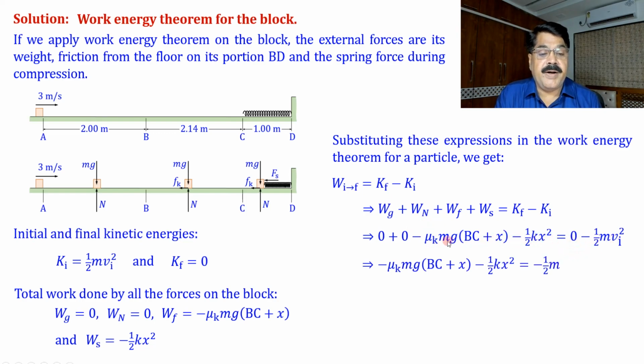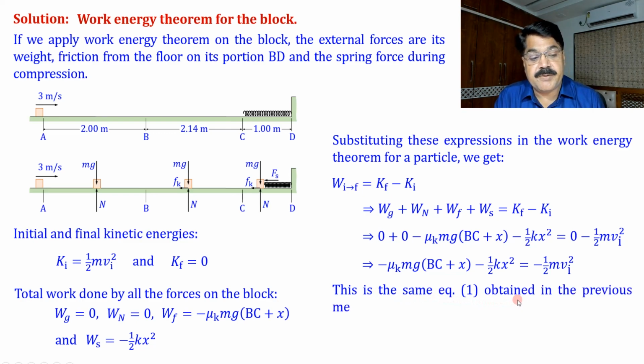I'm again explaining this idea. So W_g is 0, W_n is 0, work done by friction is minus mu_k mg (BC plus x), work done by spring force is minus half k x squared. Final kinetic energy is 0 here when it has maximum compression, and initial kinetic energy was half m v_i squared. Now this is the same equation 1 as obtained in the previous part or previous method. We can compare this equation. We have marked equation 1 there in the previous part.